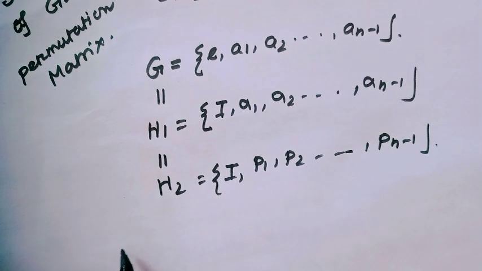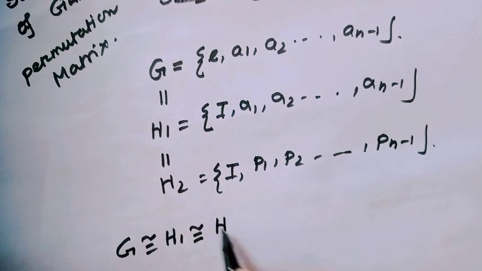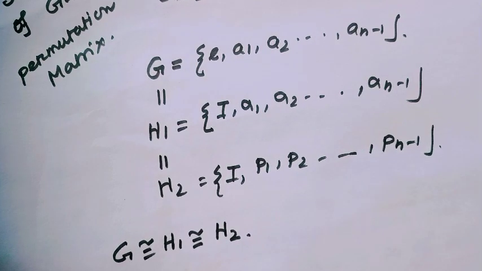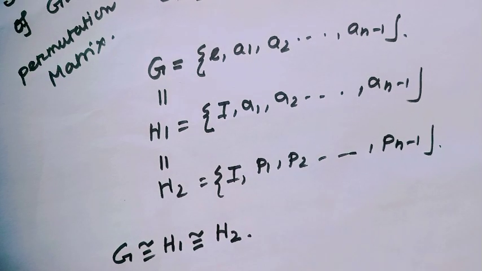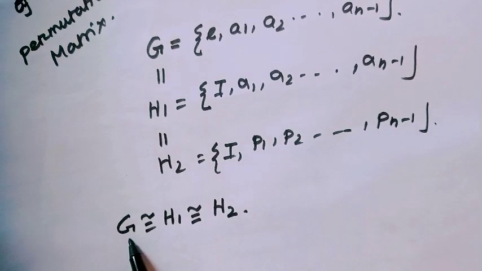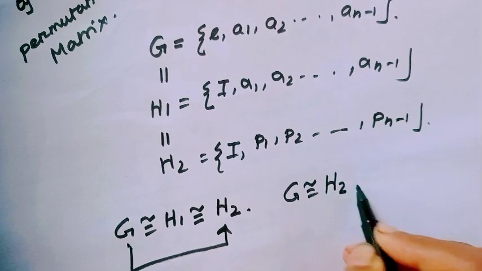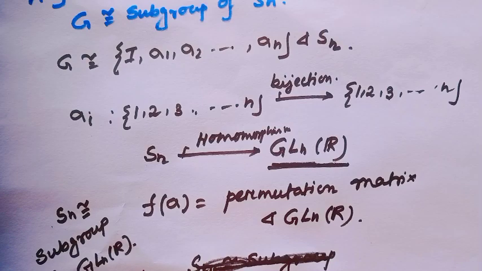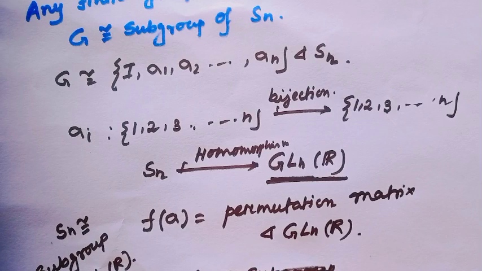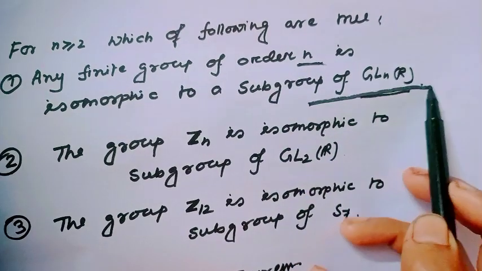That means G is isomorphic to H1 and H1 is also isomorphic to H2. Since isomorphism is a transitive relation, G is isomorphic to H2. What is H2? H2 is a set of permutation matrices. Since all permutation matrices form a subgroup of GLn(R), our first option is the right option: any finite group of order n is isomorphic to a subgroup of GLn(R).